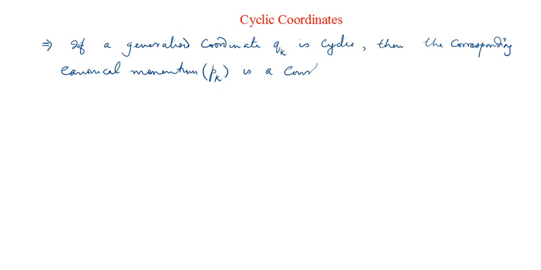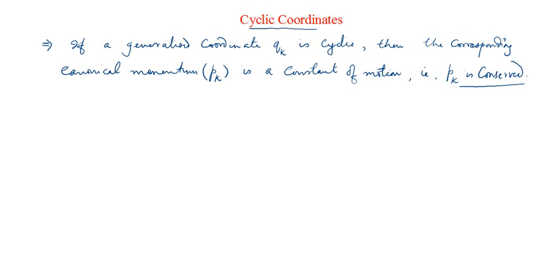The corresponding canonical momentum pk is a constant of motion. Means it will not change with time. And instead of saying that it is a constant of motion, we usually use the word in physics that pk is conserved. If anything is a constant of motion, we say that quantity is conserved. Okay, it is constant in time. Its time derivative is equal to 0. pk is conserved, right?